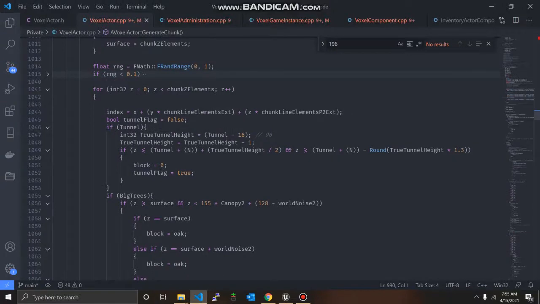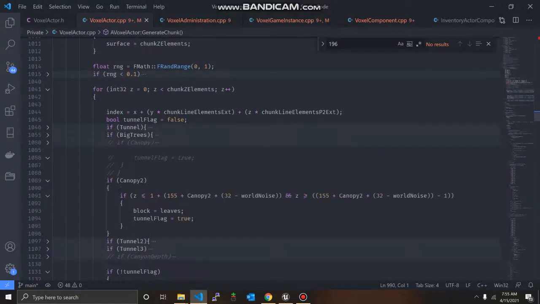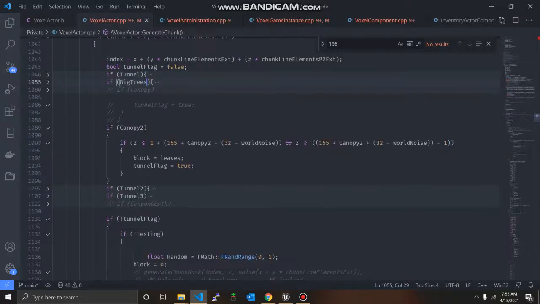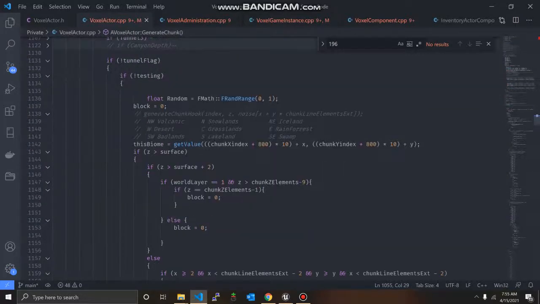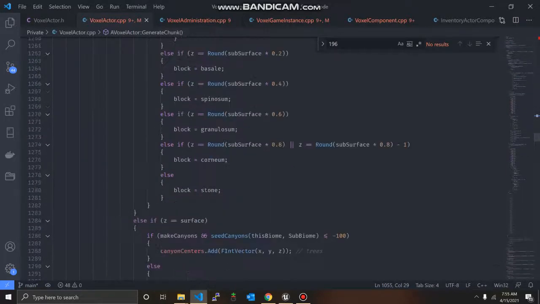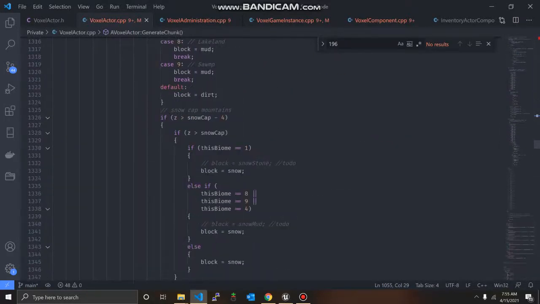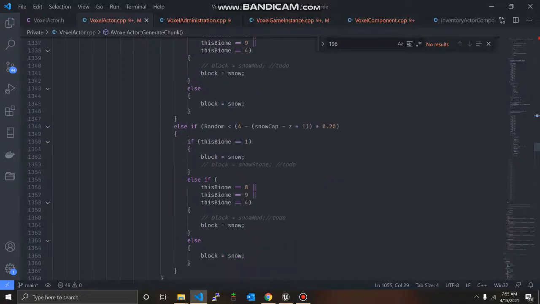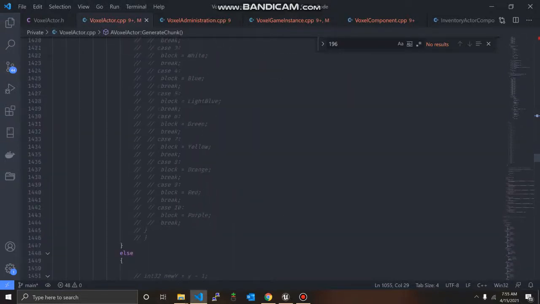I have some different detectors for if the area should be tunnels for caves or if I'm generating giant trees. Really pretty complicated.